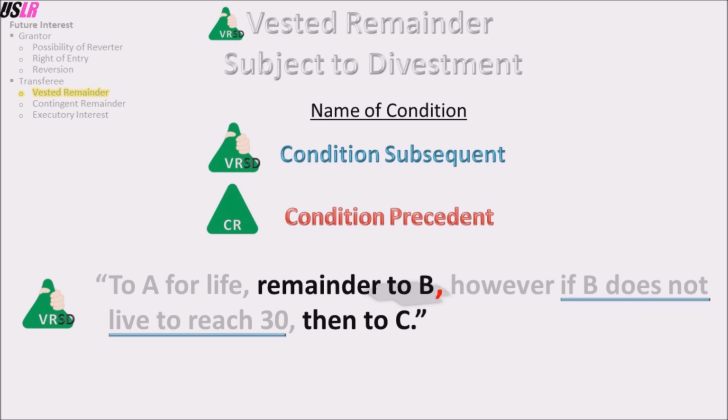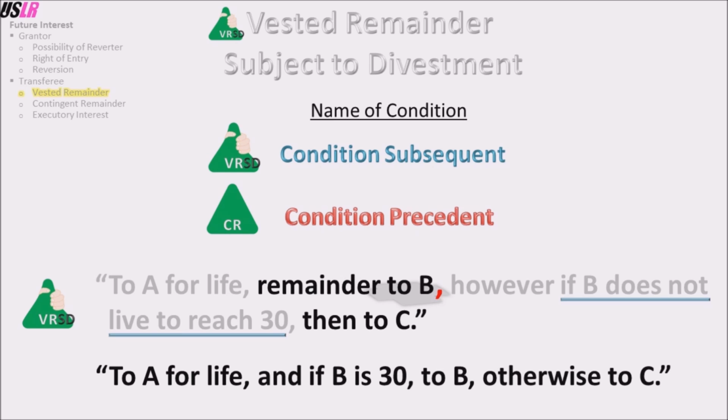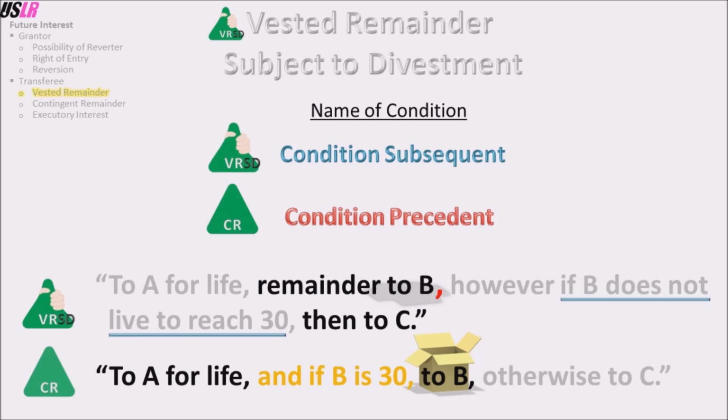In another example, to A for life and if B is 30, to B, otherwise to C. B is not packaged from behind, but if there was packaging, it would be blocked by the comma. However, B is packaged from the front with conditional language. As long as there is packaging of conditional language, we are dealing with a contingent remainder. Thus, the conditional language "if B is 30" is a condition precedent.